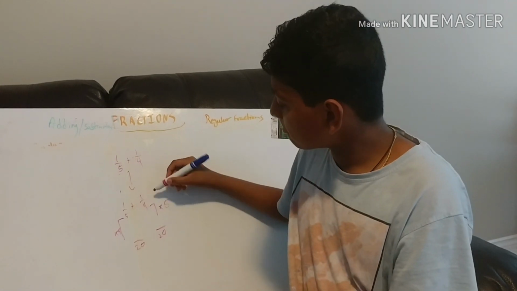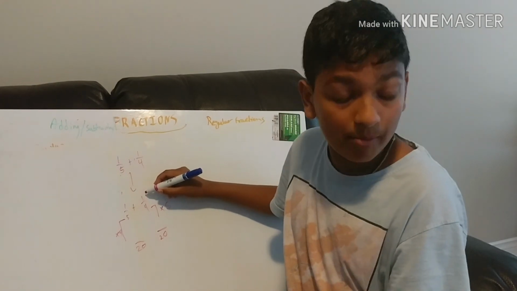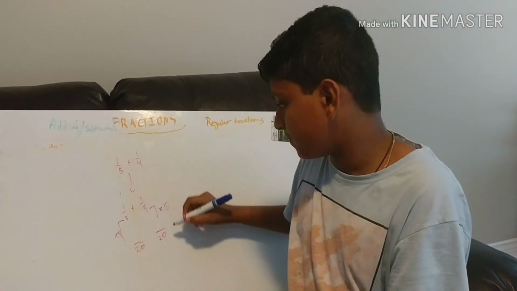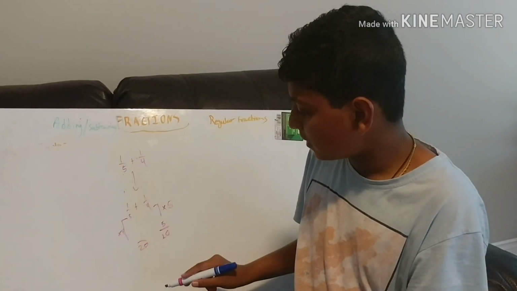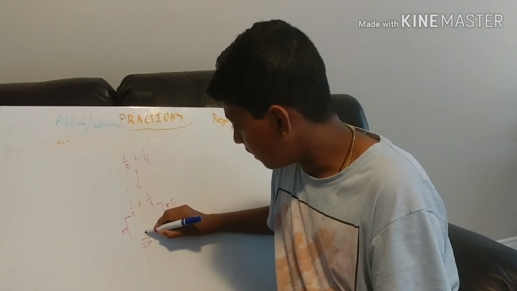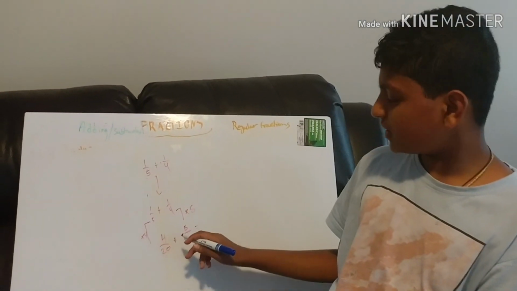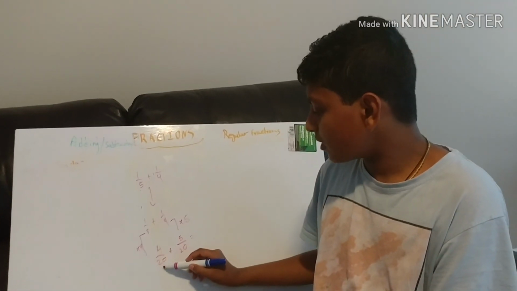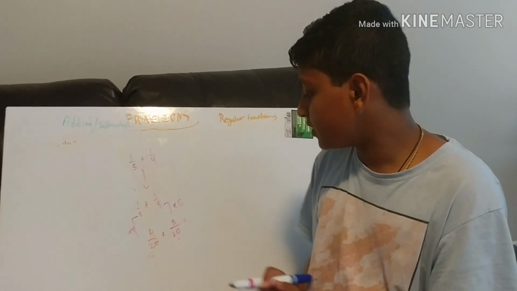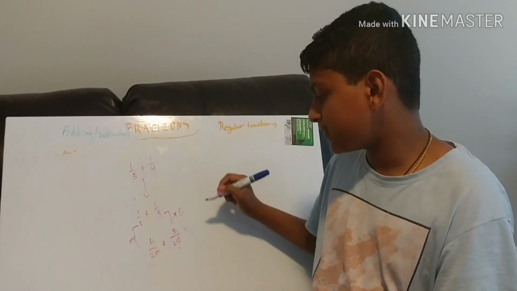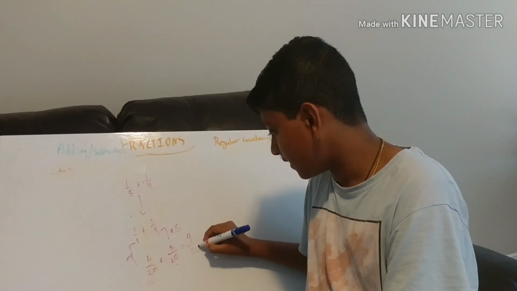So now I'm going to do the same with the numerator. I'm going to multiply the numerator of 1/4 by 5, which is 5 out of 20. And I'm going to multiply my numerator for 1/5 by 4, which is 4 out of 20. Now, it's easy here because your denominators are the same. They're 20 and 20. Now, all you have to do is add the numerators. 4 plus 5 is 9. So, the answer is 9 out of 20.